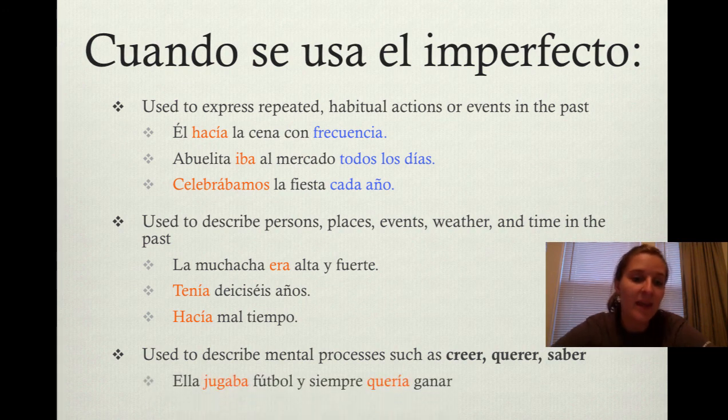Un ejemplo, ella jugaba fútbol y siempre quería ganar. So, ella jugaba fútbol is in the imperfect because it doesn't have a specific beginning or end. It's something repeated in the past. And then siempre quería ganar because she always wanted to win. This was always how she felt in the past. It was a mental process. It didn't have a specific beginning and end. Imperfecto.